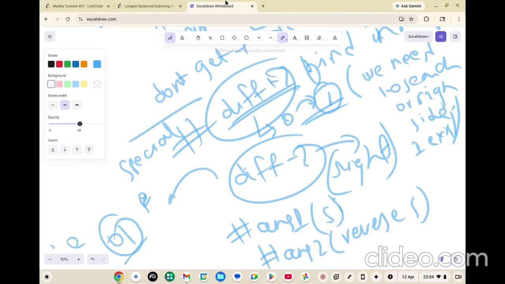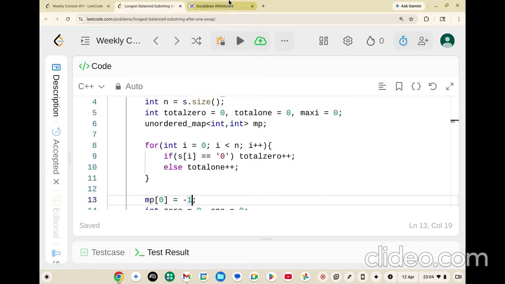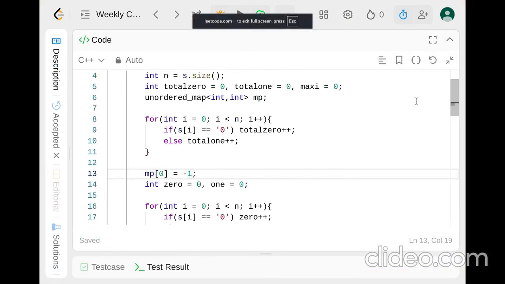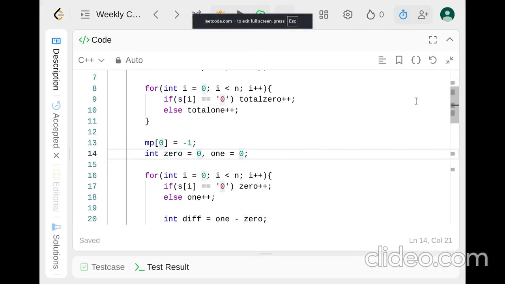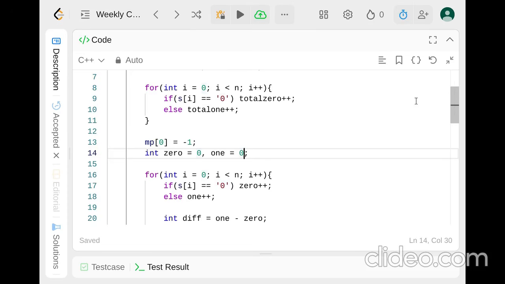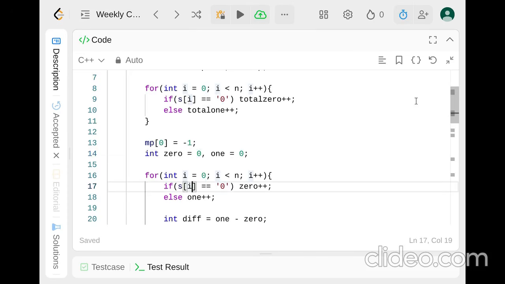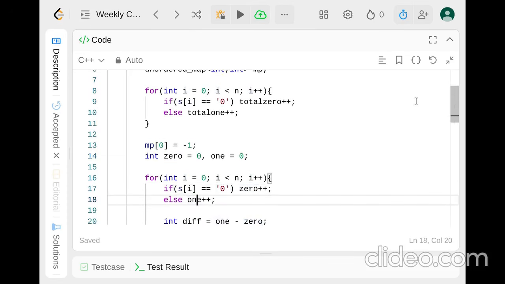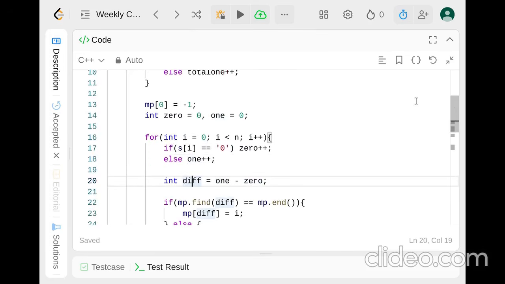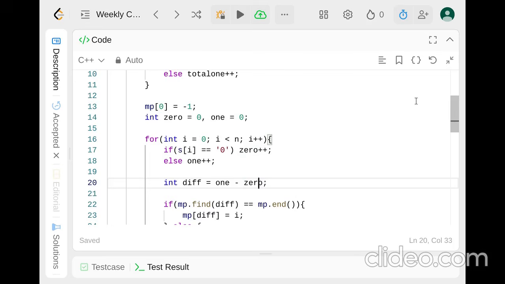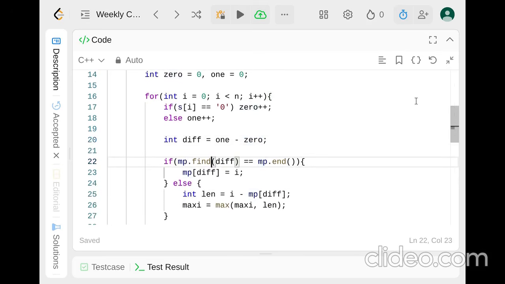So now we said int 0 is 0, right? We are counting 0 and counting 1 as well. If s of i is 0, then 0++, else 1++. And what will be the difference? Difference will be count of 1 minus count of 0, right? So we'll find the difference in the map. If we don't find the difference in the map, we will simply map it to i, right?